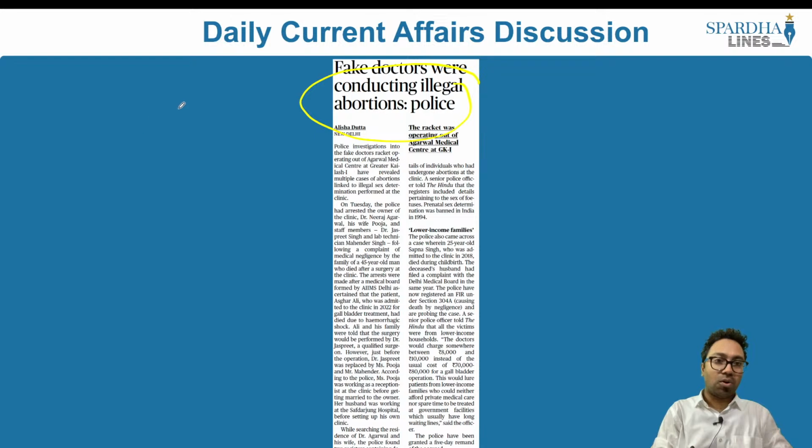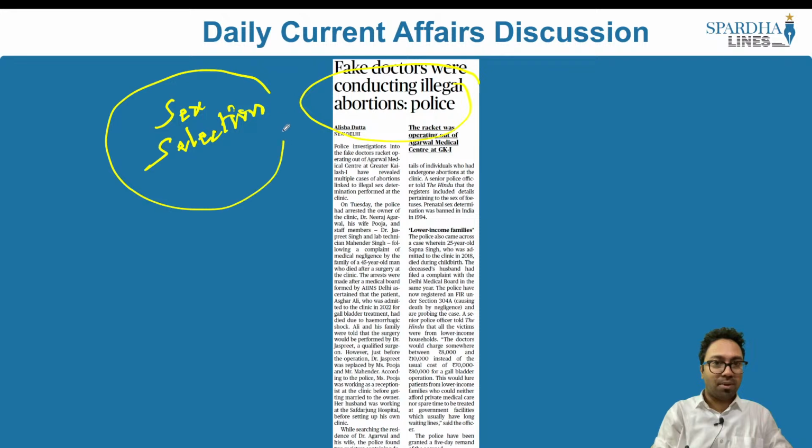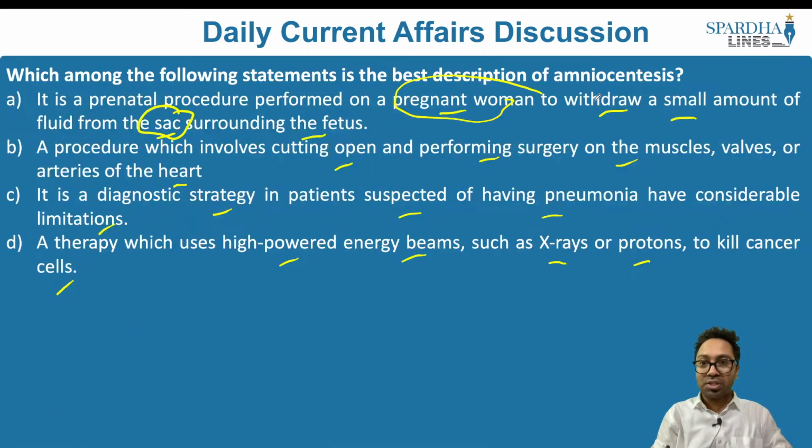This article here also speaks about sex selection as well, and one of the methods where sex selection is used is called amniocentesis. So when it comes to sex selection, we have this method that is employed by the doctors to identify whether the fetus, whether the baby happens to be a male or a female. And one such procedure they make use of is called amniocentesis, where the fluid is taken from the sac and they would be able to determine whether it is a male or a female fetus.